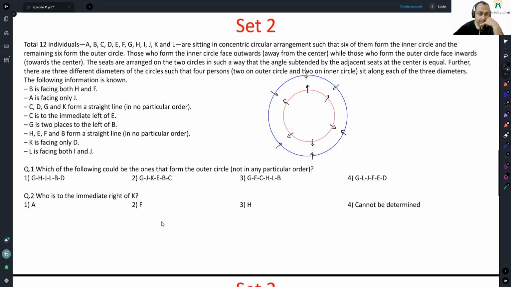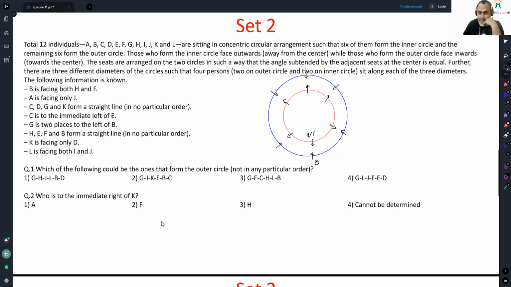Next is, which of the following information is known? B is facing both H and F. If B is facing both H and F, it means B has to be on an outer seat.